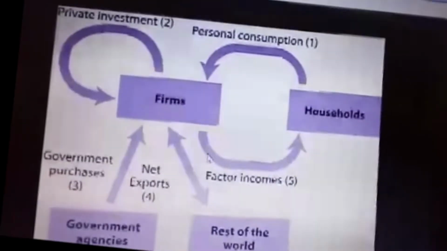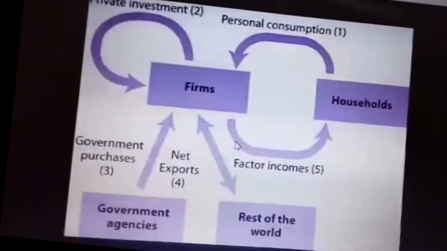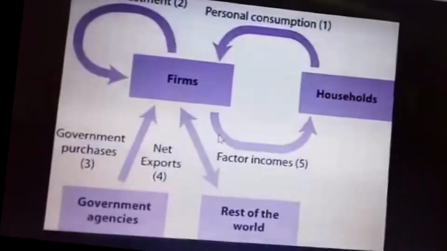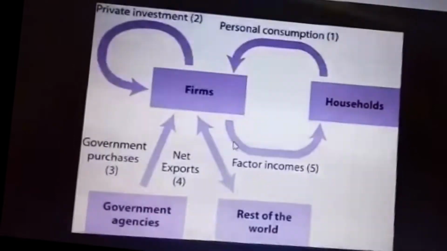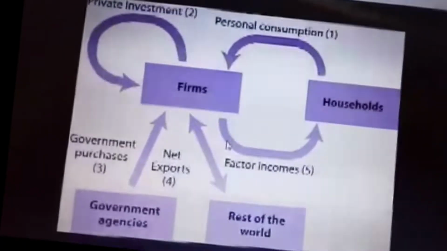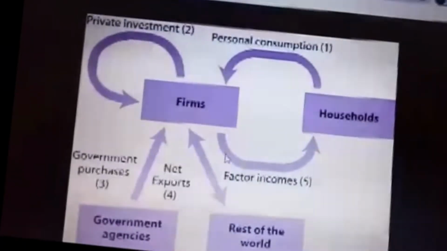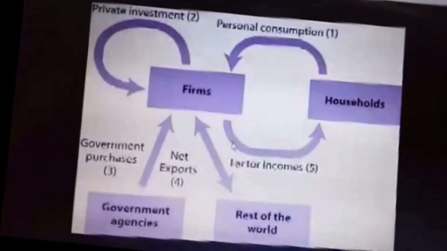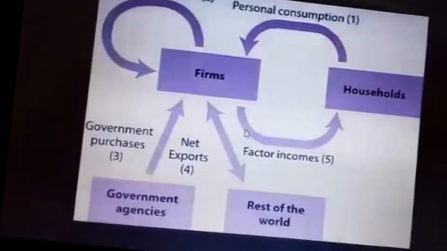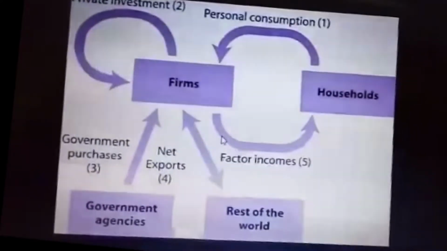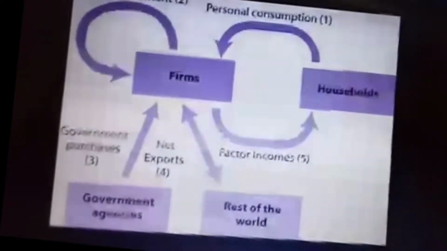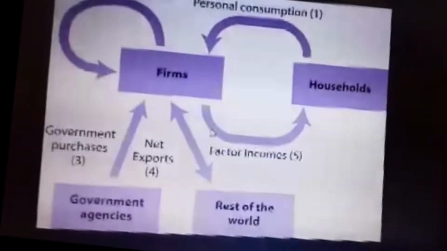The GNP is nothing but also a national income. The national income and social accounting. To know about the national income and social accounting, we need to know the transactions between firms, households, government agencies, the rest of the world, and the capital sector. What is a firm? A firm is a place where production takes place, where the factors of production are used, where the goods and services are produced. That's called a firm.